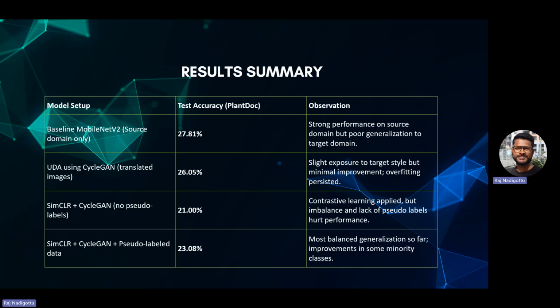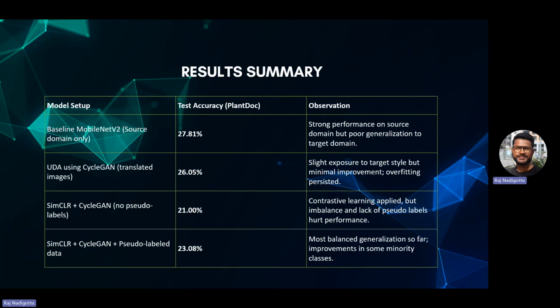So it could be because the pseudo labeling is not introduced yet with SimCLR. And then the next step, where we introduce pseudo labeled data into the training set, there is a slight improvement on top of the 21%.